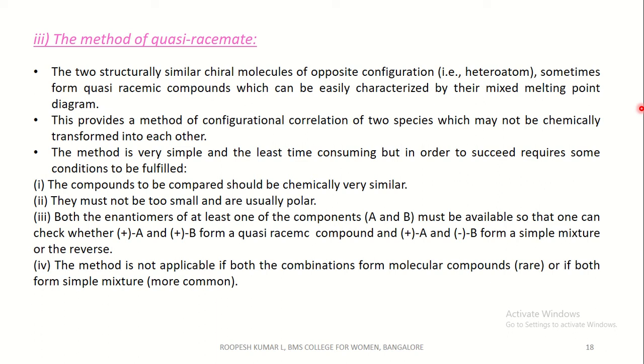I told you in heterocyclic chemistry what is meant by quasi-racemic. These quasi-racemic compounds can be easily characterized by their mixed melting point diagram. This provides a method of configurational correlation of two species which may not be chemically transformed into each other.